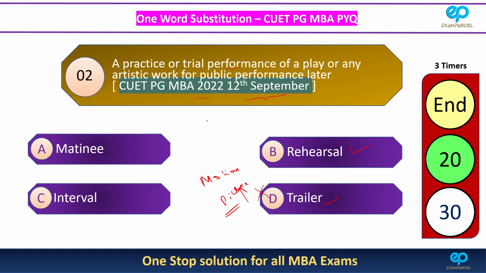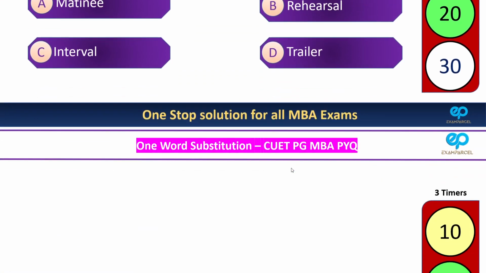So usually it is for some dance event or some music show, a stage show. For all those, we do a rehearsal first. So ideally, this is the only correct answer. Let's move on to the next question.